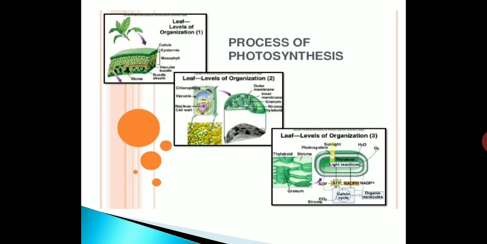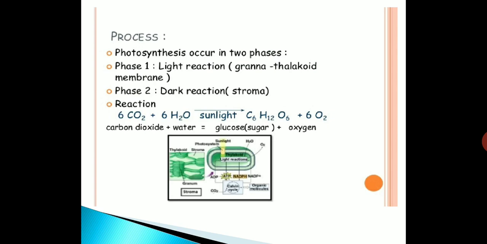Here in this slide, the process of photosynthesis is shown. Photosynthesis occurs in two phases. Phase 1 includes the light reaction and occurs in the grana thylakoid membrane. Phase 2 is the dark reaction. It occurs in the stroma. The reaction is 6CO2 plus 6H2O in presence of sunlight gives rise to C6H12O6 plus 6O2, that is carbon dioxide plus water gives rise to glucose and oxygen.